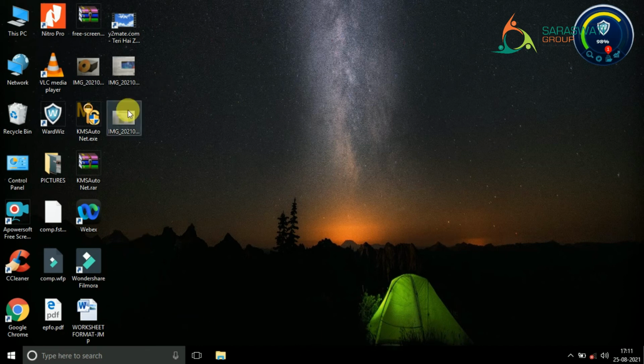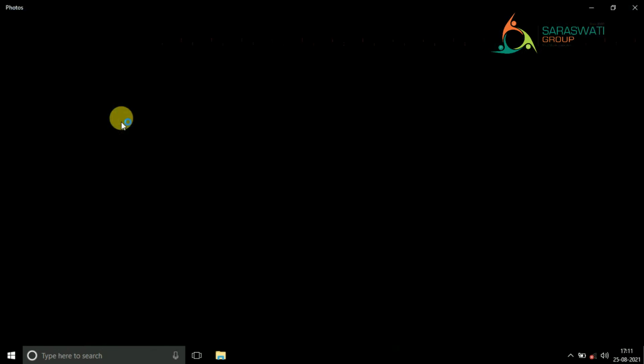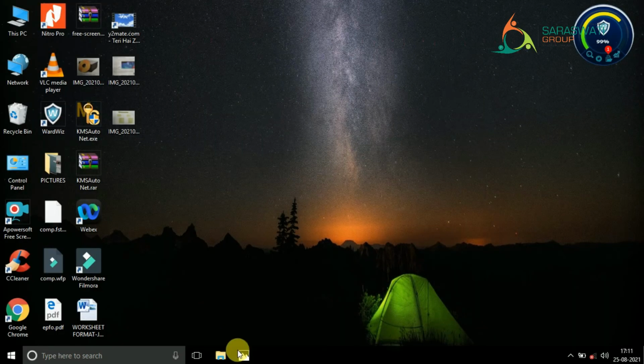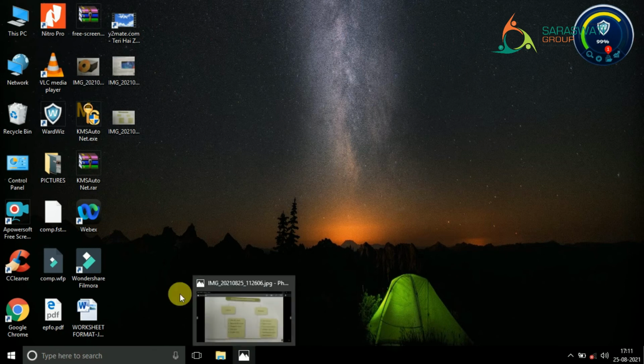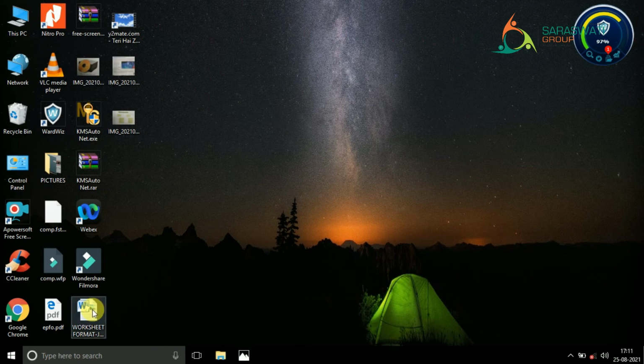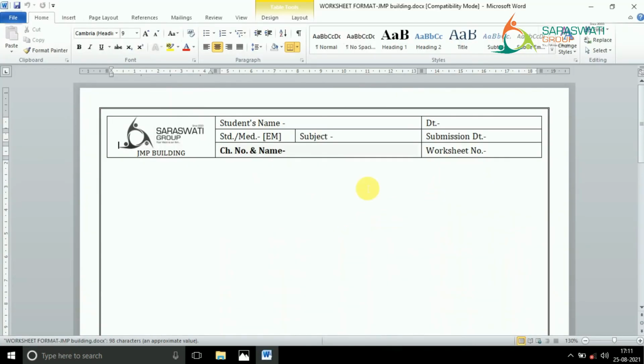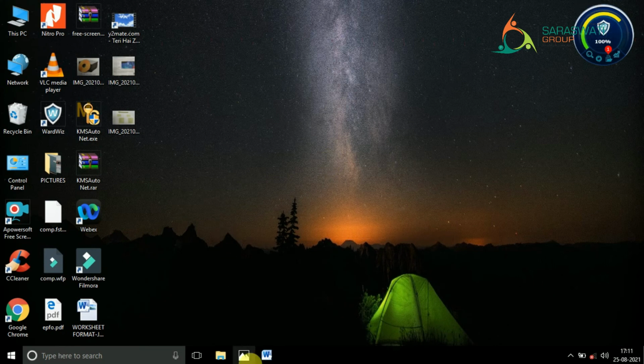When you are opening any file, जैसे आपने ये फाइल ओपन करी, अभी होगा ओपन, राइट? ये इमेज ओपन हुई और फिर मैंने उसको मिनिमाइज कर दिया. So that one will come here in the taskbar. Say for example I am opening this file, that means this document. It will open, right? And if I am not closing it, instead I'm just minimizing it, it will again come to the taskbar, right?